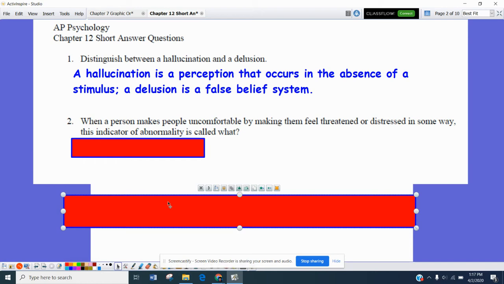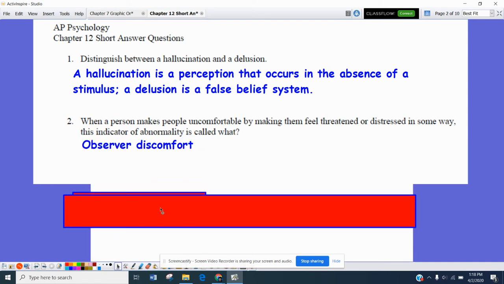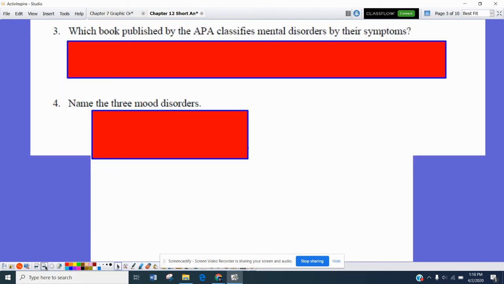And number two, when a person makes people uncomfortable by making them feel threatened or distressed in some way, this is an indicator of an abnormality that is called observer discomfort. Number three, which book published by the APA classifies mental disorders by their symptoms?